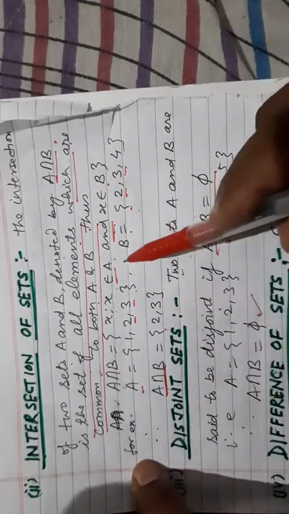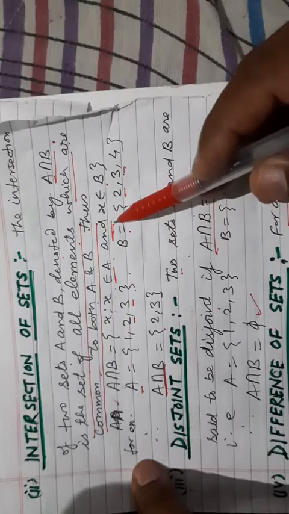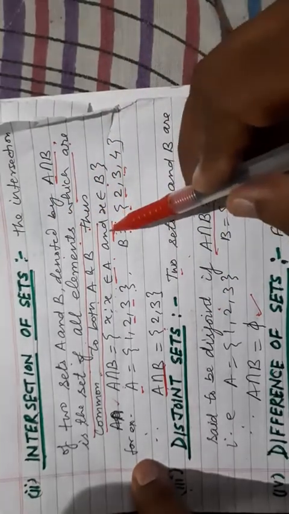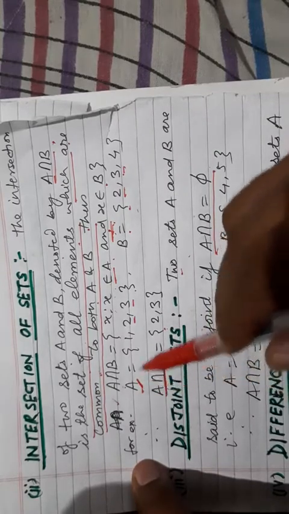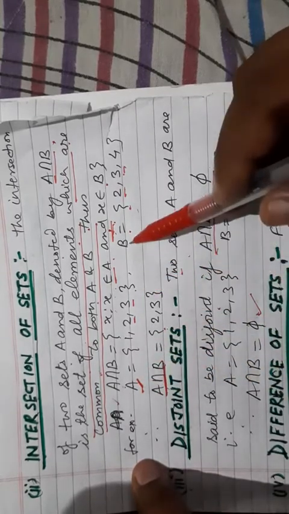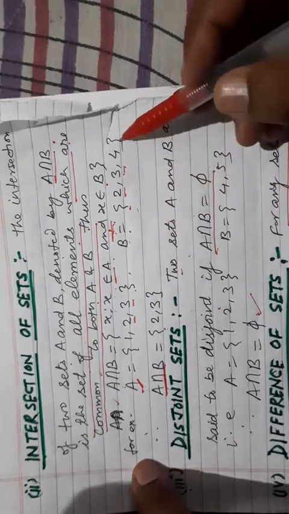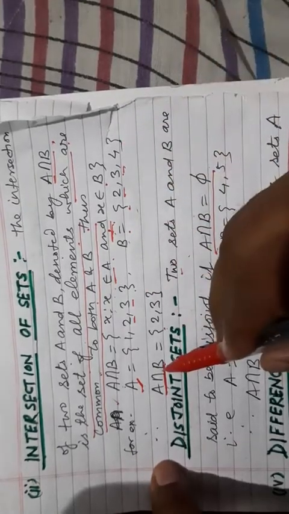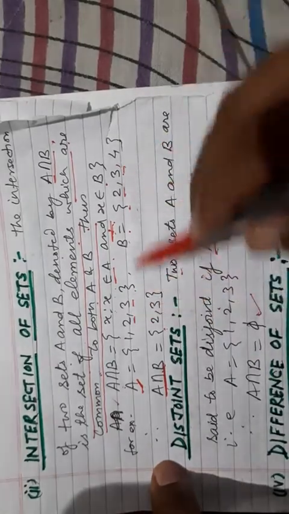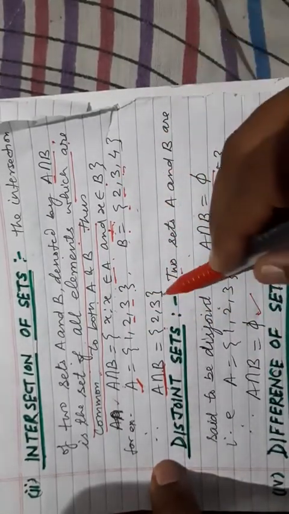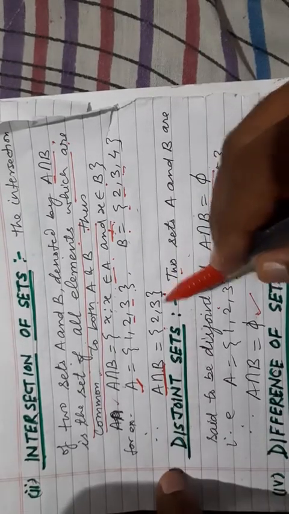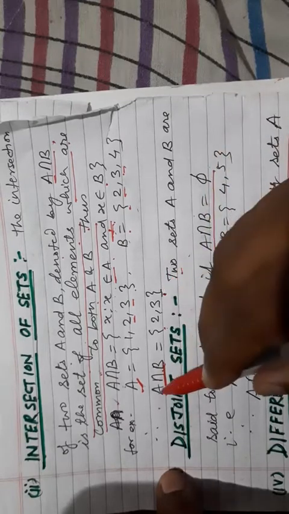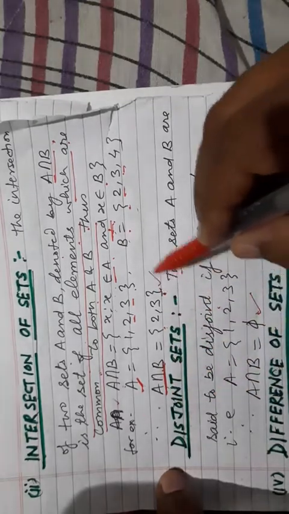मतलब हम इंटरसेक्शन के केस में AND लिखते हैं और यूनियन के केस में OR लिखते हैं. तो A intersection B: let A be the set in which 1, 2, 3 belong and B the other set in which 2, 3, 4 belong. So for A intersection B, we have to write only the common elements. The common elements represent the intersection of sets A and B. So that is {2, 3}. A intersection B is equal to {2, 3}.